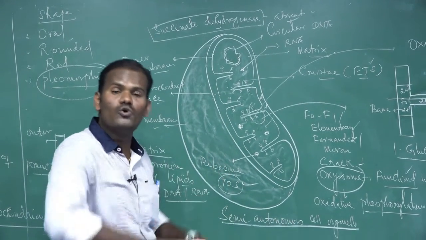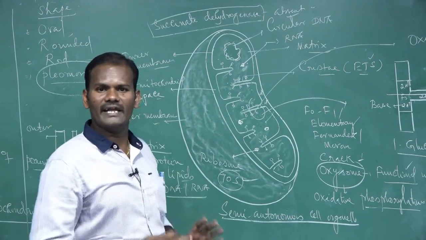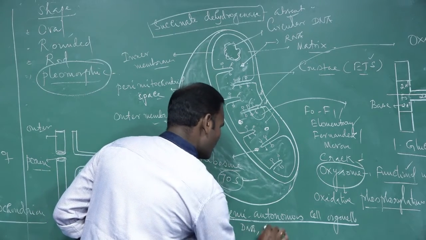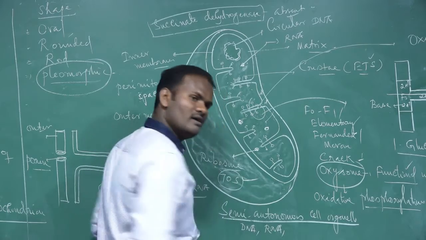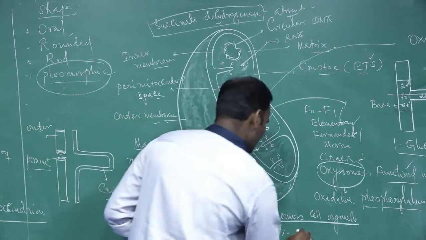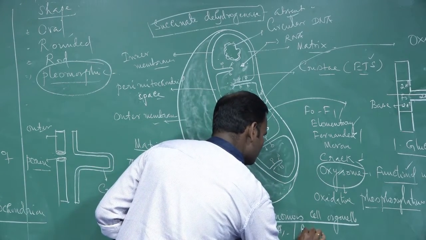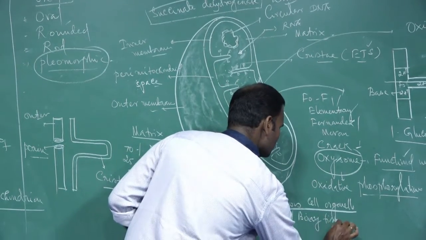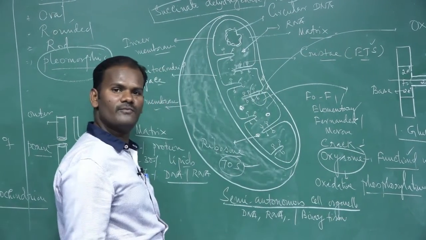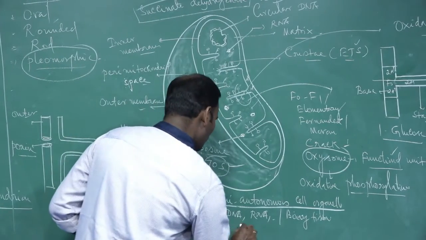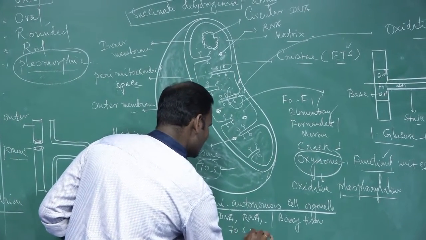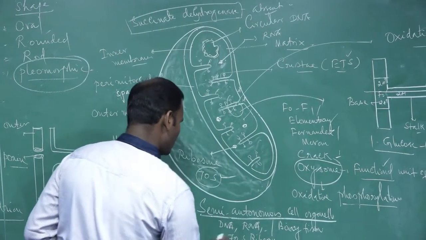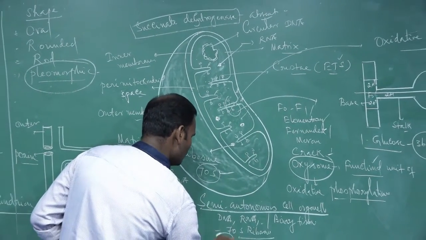It has its own genome, DNA. DNA is present, RNA is also present. They replicate themselves and divide by binary fission. Ribosomes are also present. 70S ribosomes are present, but in mammalian species, 55S ribosomes are present.